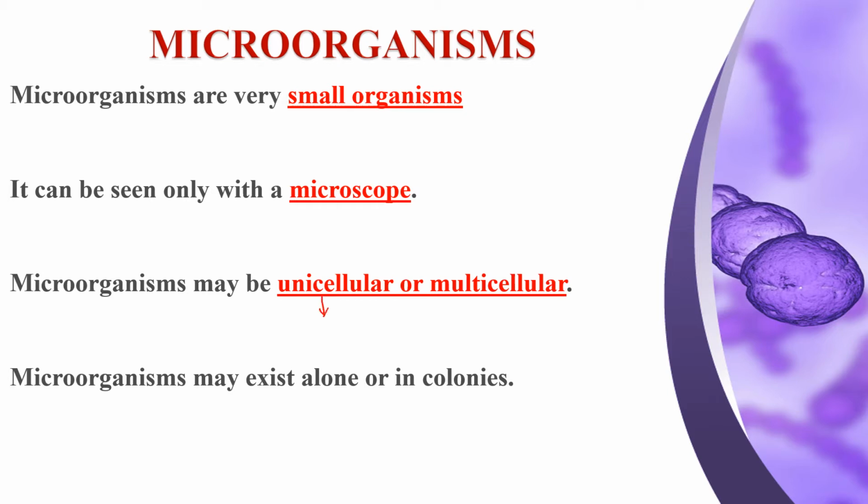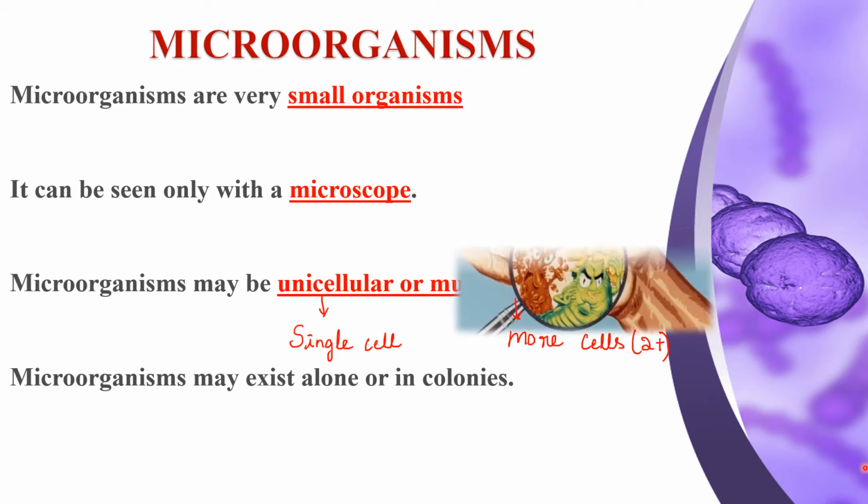Unicellular organisms are those made up of a single cell, whereas multicellular organisms are made of more cells, that is, two plus cells.